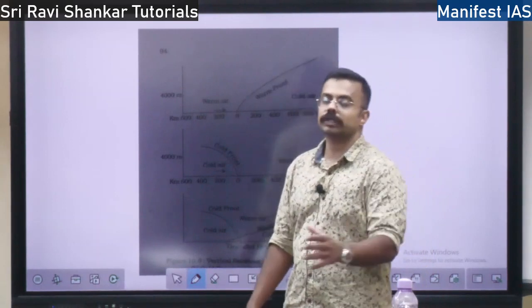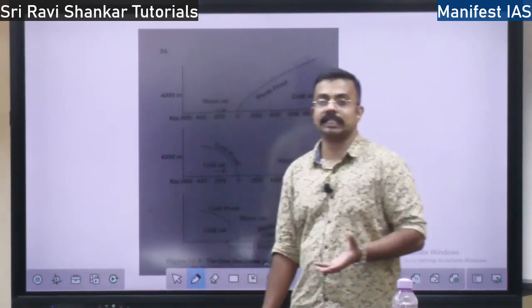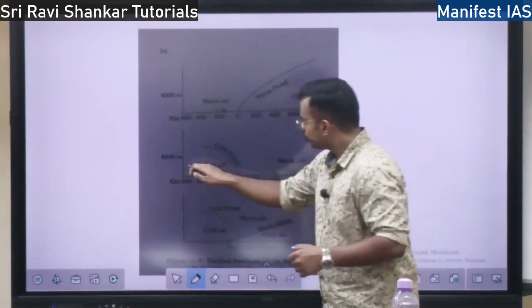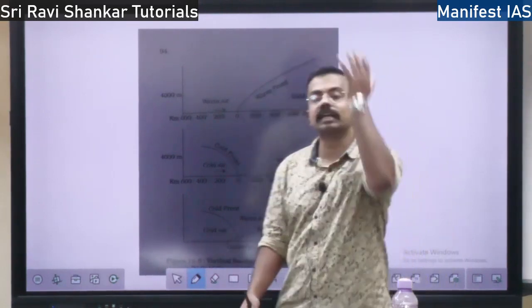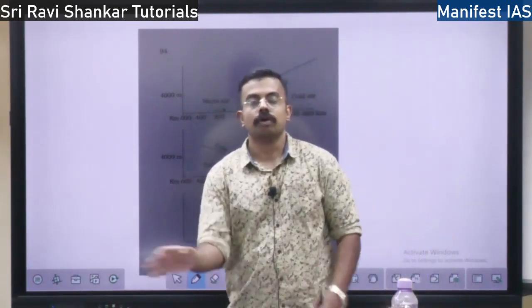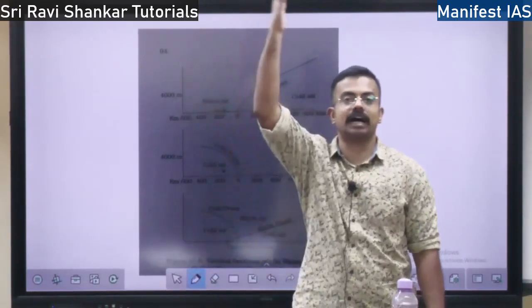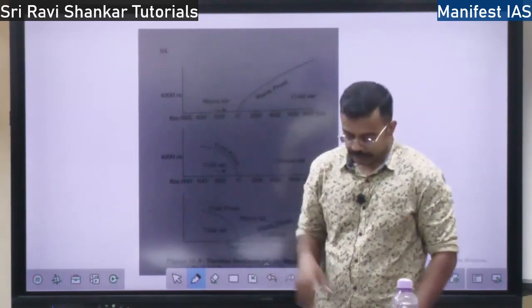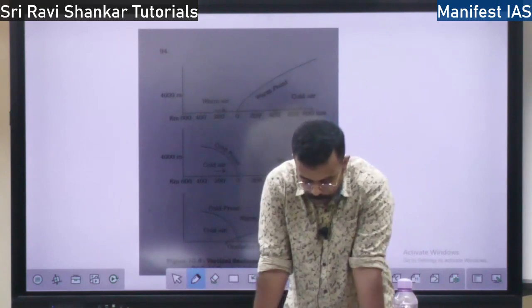Cold air moves towards the warm air. And what happens, since cold air is high pressure and warm air is low pressure, it moves towards the warm air and it lifts the warm air completely from the ground. Or at the surface level, if there is warm air, that warm air is completely lifted up and the cold air will take the bottom region. That is called an occluded front, right? These are the four types of fronts.